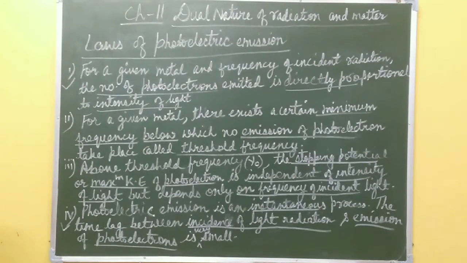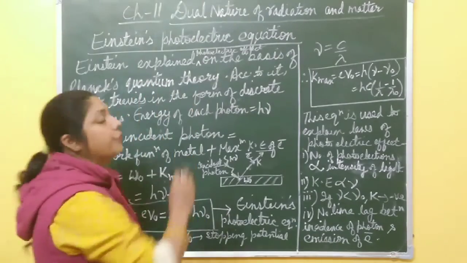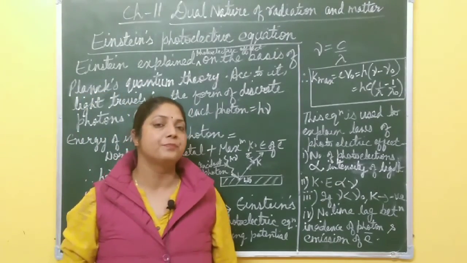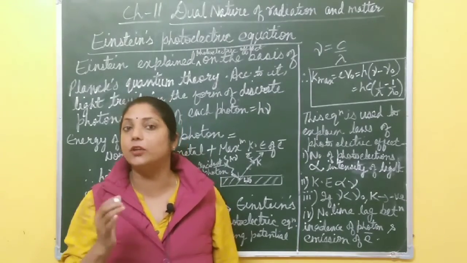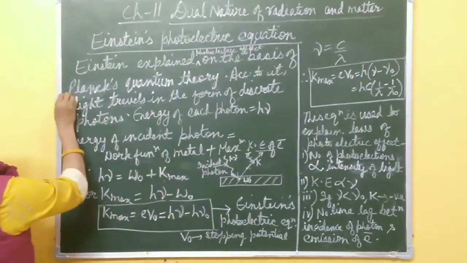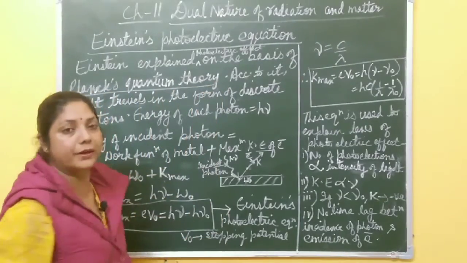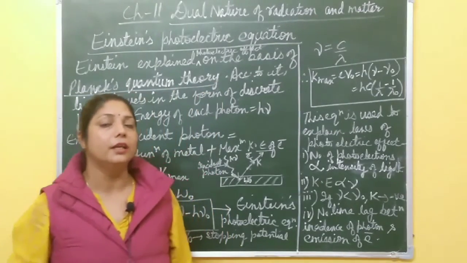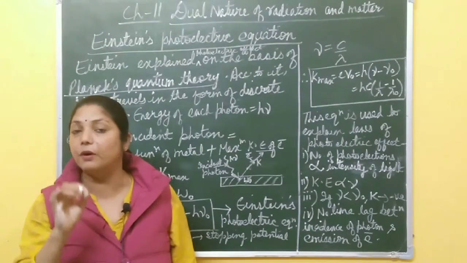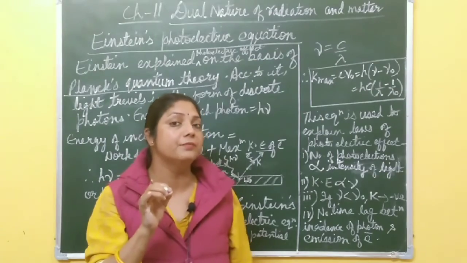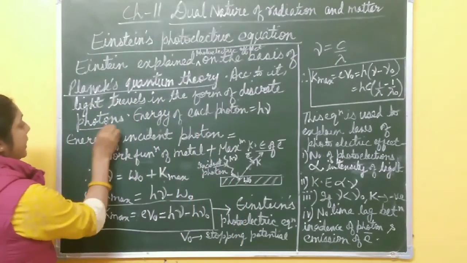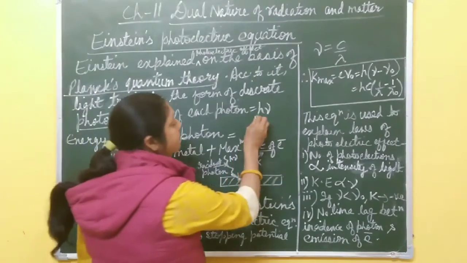Okay, please take a screenshot of this one. Then we will discuss Einstein's photoelectric equation. Now, Einstein's photoelectric equation. What is this? According to Einstein, he explained photoelectric effect on the basis of Planck's quantum theory. What is this Planck's quantum theory? According to this theory, light always travels in the form of small bundles or packets of energy, and that bundle of energy is called photon. Right? Energy of each photon is h nu.